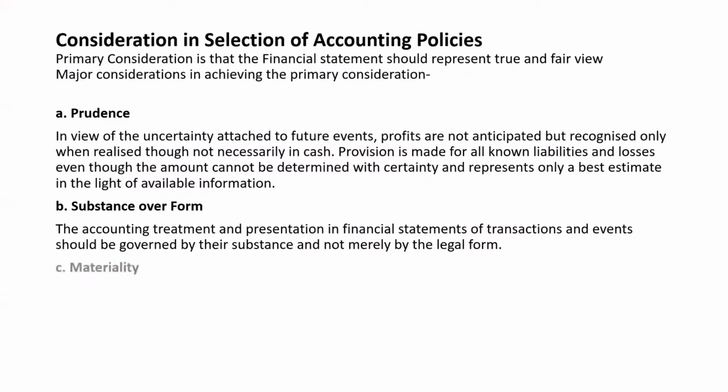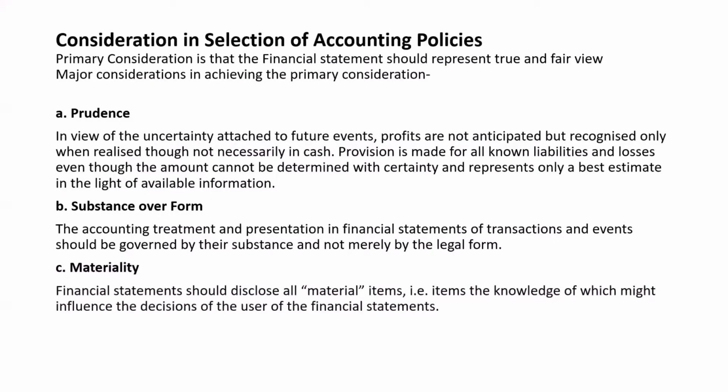And the next one, materiality. Financial statement should disclose all material items, that is, items the knowledge of which might influence the decision of the user of the financial statement. We will take one example over here. If the item is known, the decision is A, and if the item is unknown, the decision is B. That means knowledge of the item is changing the decision of the user. Okay, so that item will be a material item, and disclosure of such material items is necessary.